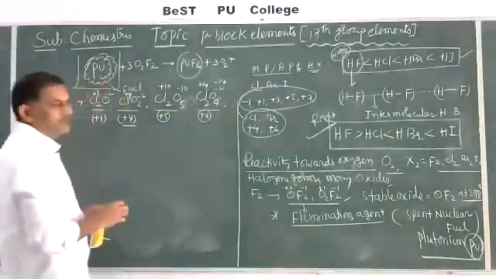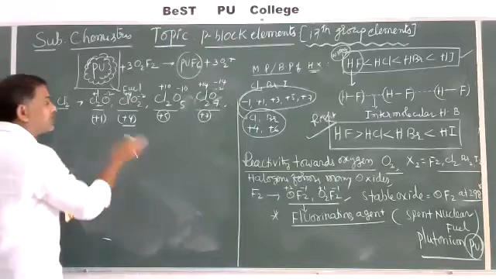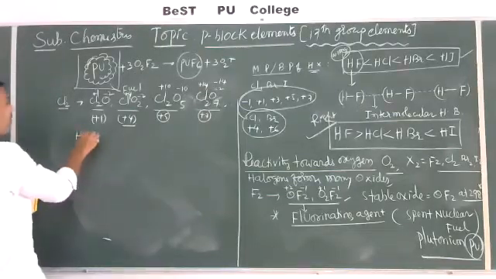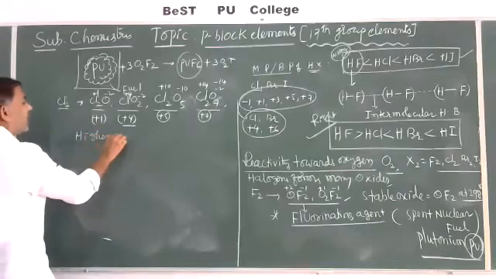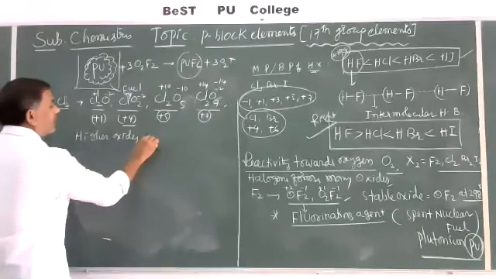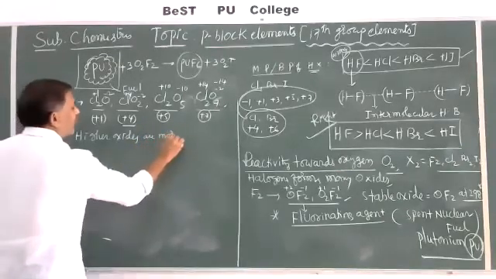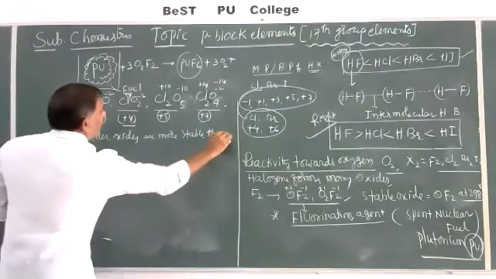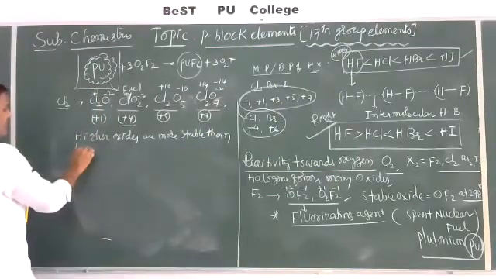Another point: among these, higher oxides, meaning higher oxidation state oxides, are more stable than lower ones.